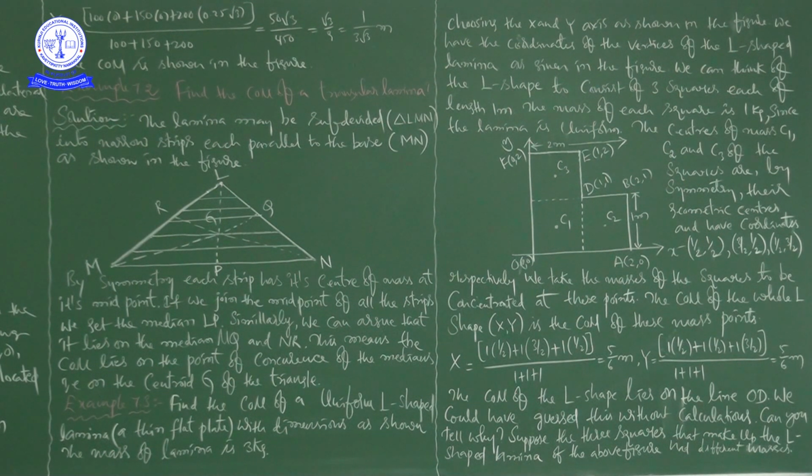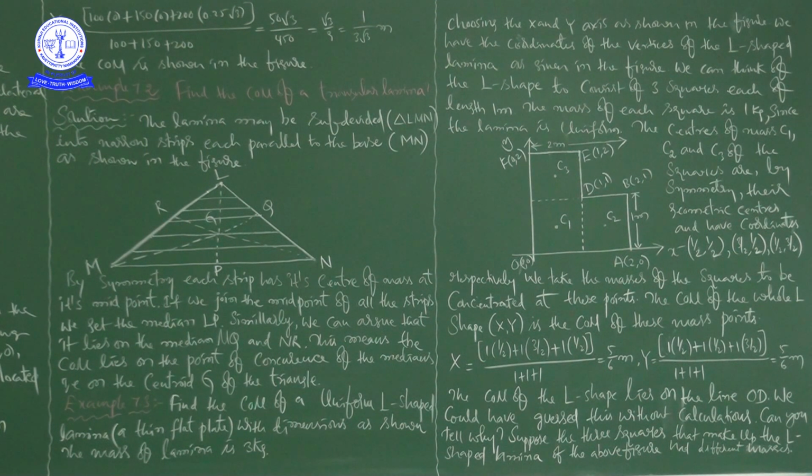Now you go for the y coordinate, that is m1 y1 plus m2 y2 plus m3 y3. So that is 1 into 1 by 2 plus 1 into 1 by 2 plus 1 into 3 by 2, divided by 1 plus 1 plus 1.